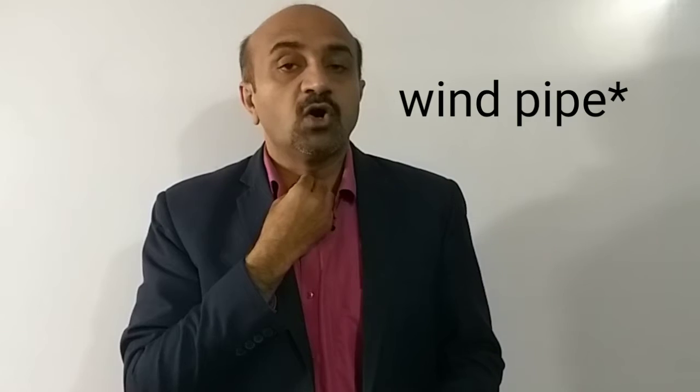So now we have seen the anatomy of the respiratory system, starting from this windpipe, which is located in front of the food pipe, known medically as the esophagus. In front of it we have this windpipe, which is the trachea. On top of it is the larynx. Whenever we eat something, the food, instead of going into the trachea, goes to the back, where the esophagus is. Why? Because there is a lid-like structure on top of the trachea which we call the epiglottis. It doesn't let the food slide into the trachea.